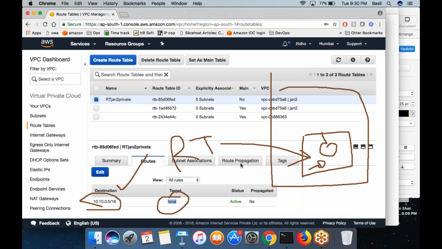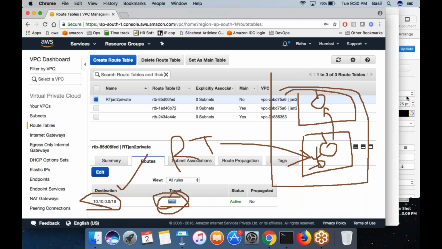It should be locally connected, whether the machine is in the same subnet or in a different subnet, whatever it is. This complete VPC IP range is the destination, then it should be a direct connection. That's what this first rule would indicate.